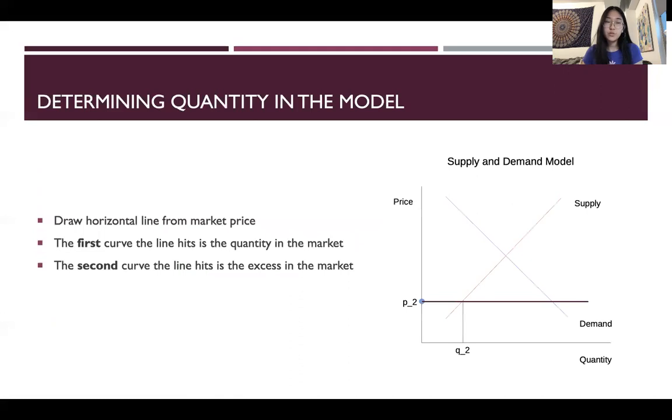So just a quick note, to determine the quantity in the market for this combined model, first we have to draw a horizontal line from the market price, and the first curve that this line hits is the quantity in the market. The second curve that this line hits is the excess in the market. So if we look at the diagram on the right, at the price P2, the first curve that the line hits would be the supply curve, and therefore the quantity in this market would be Q2.